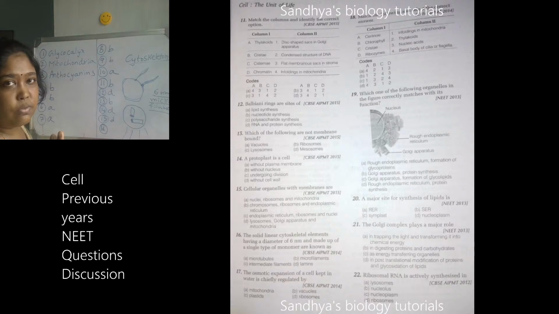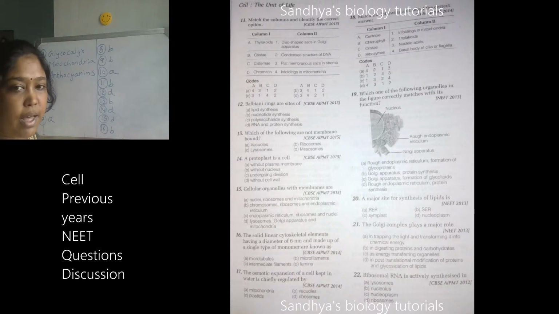Whichever questions you don't know, maintain a separate book and write the question and also the answer there. Only this one you didn't answer because I haven't explained about 6 nanometer. So it is the microfilament, and the 16th one is B. That is nothing but actin filament which is present in the muscle also. When you study locomotion, you will know about the actin and myosin filaments. Those are very thin filaments present in the cytoskeleton.